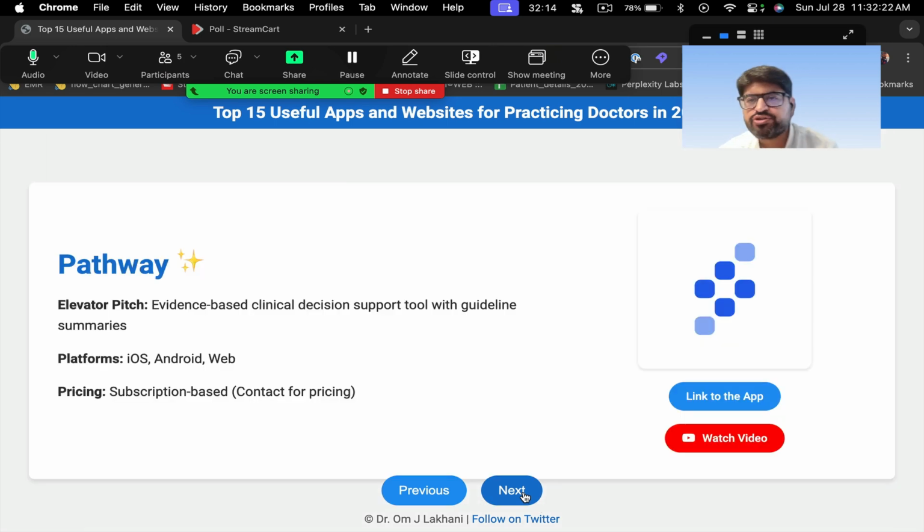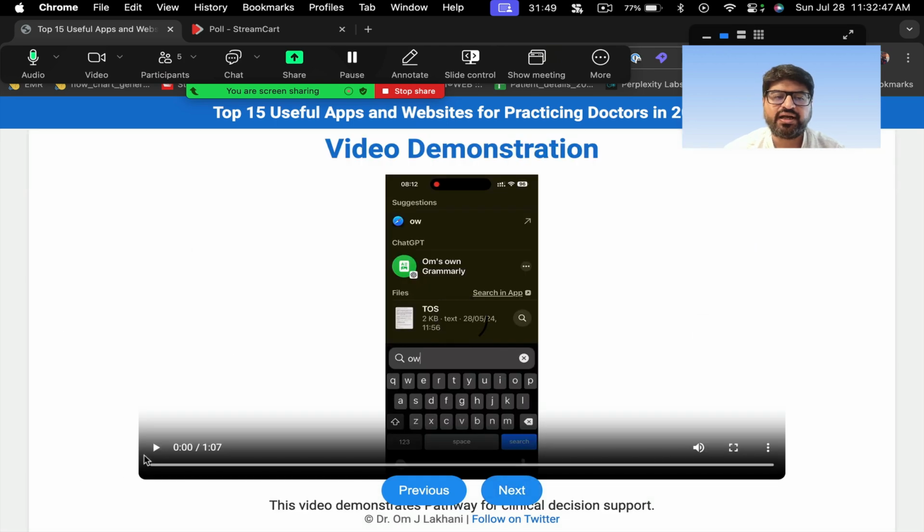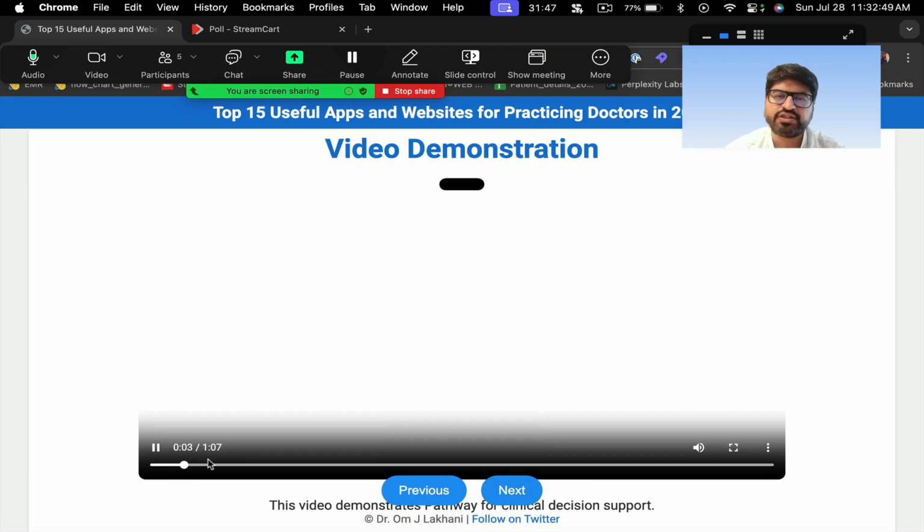Okay. Another AI-based tool, which is like a clinical assistant, is called Pathway. Again, a lot of it is free, but then there is a subscription also. But you can try it out. For trying out, it's free. It's an evidence-based clinical decision support tool with guideline summaries, and it uses AI. Again, I'm saying, if you find it useful, pay for it. But this is something which AI tools are going to replace in future. So this is more of a legacy tool, but it uses AI.